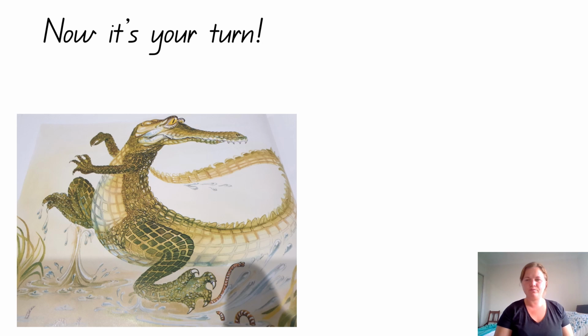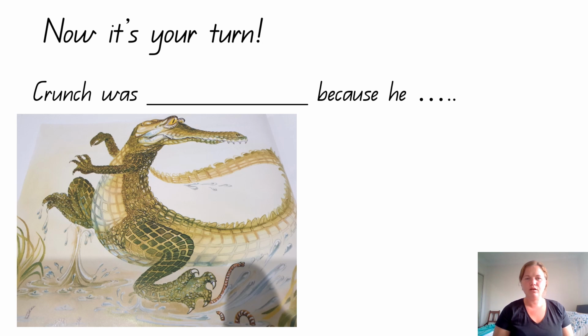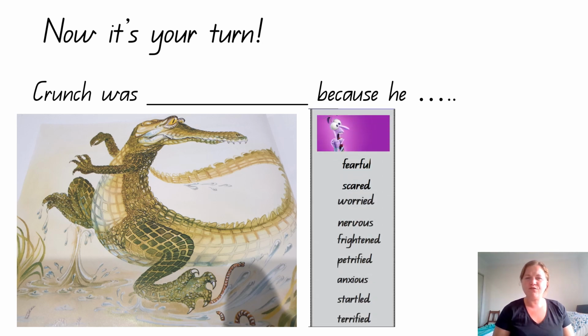Now it's your turn. Today, your task is to write a sentence about Crunch. Crunch was ... because he ... I'd like you to tell me how you know. Crunch was fearful because he... Crunch was scared because he... You might even say Crunch was worried as... Well, what was happening that made him worried? Your job today is to write one sentence in your books to describe what sort of character Crunch was at the end of the story and how you know.